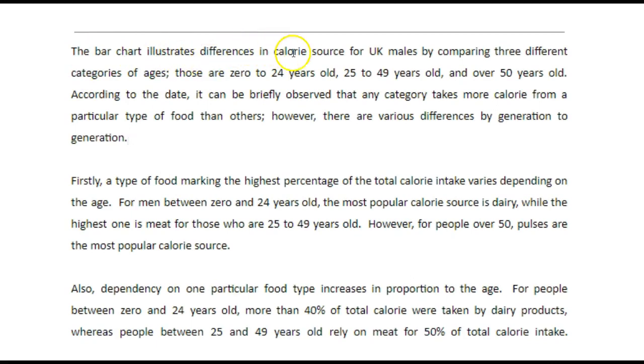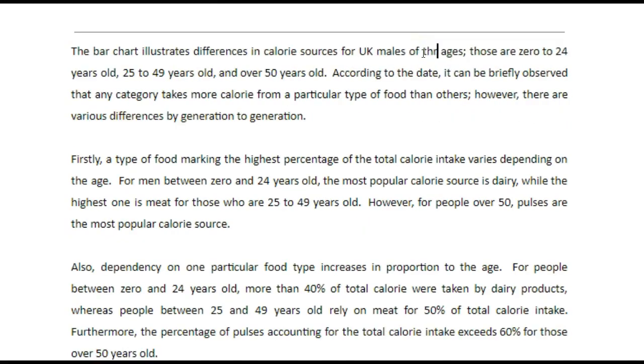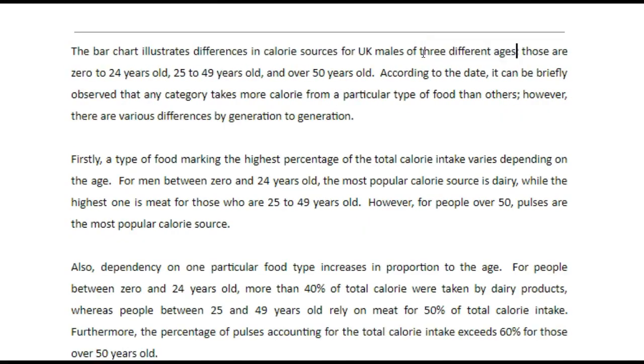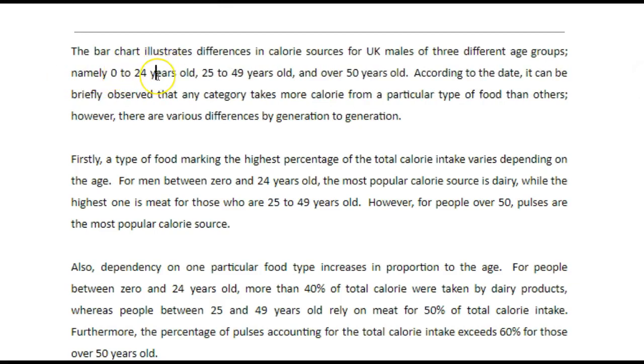So the bar chart illustrates differences in calorie source. I would say calorie sources. There's more than one. For UK males, by comparing 3 categories of ages. By UK males of 3 different age groups. And here you can use namely, and don't change the way that you write numbers. Make sure you're consistent all the way through. Namely 0 to 24 years old, 25 to 49 years old, and over 50 years old.